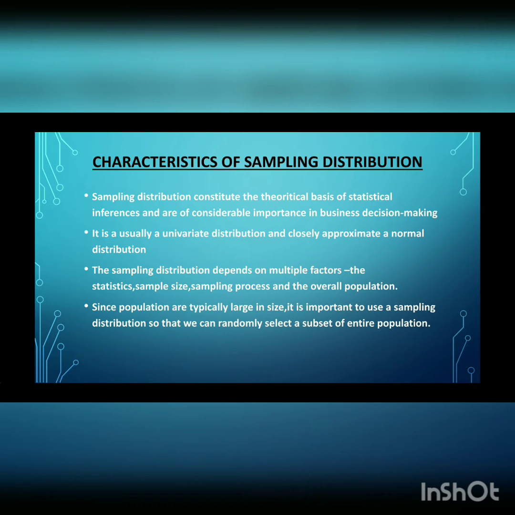And the sampling distribution depends on multiple factors: the statistics, sample size, sampling process, and the overall population. It is used to help calculate statistics such as means, range, variances, and standard deviations for the given sample. Since populations are typically large in size, it is important to use a sampling distribution so that we can randomly select a subset of the entire population. Doing so helps eliminate variability when we are doing research or gathering statistical data.